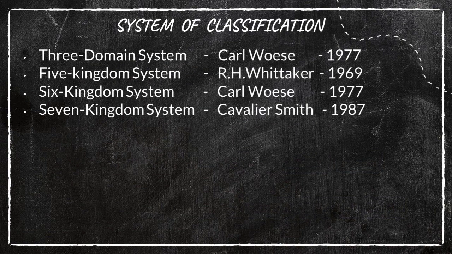Here I have explained the persons who gave these classification systems. First of all, to recall, the three-domain system was given by Carl Woese in the year 1977. Then the five-kingdom system was given by Robert Whittaker in 1969. Then the six-kingdom system was given by Carl Woese again in 1977. Then the seven-kingdom system was given by Cavalier-Smith in 1987. Please note down these things, those who do not have the textbook. Fine.